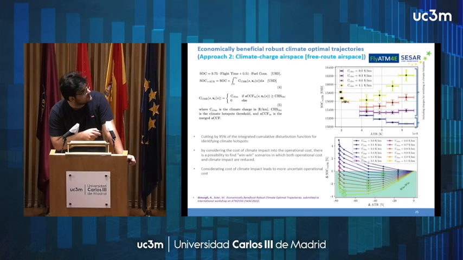But as we increase the climate charge, the shape of the Pareto frontiers changes. Now we can see that the previously called cost optimal trajectory is not necessarily the cost optimal one, and there is a potential to find win-win situations. For example, here is a win-win situation, and this situation changes with different charges.